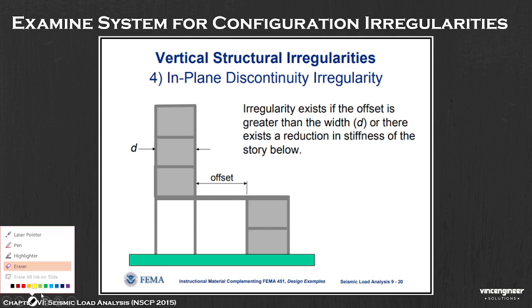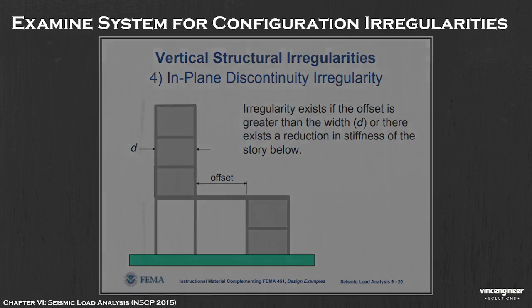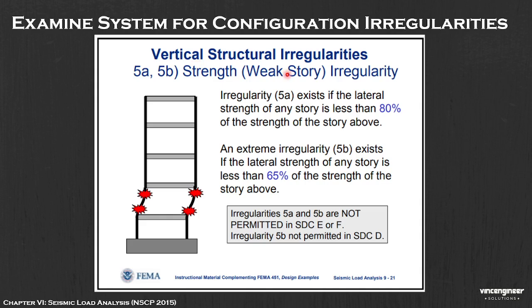In your structures and plans, you should identify the irregularities there. The last is vertical structural irregularity, which exists if the lateral strength of any story is less than 80% of the strength of the story above. You already know this. It is common there. If the lateral strength of any story, let's say the second story, is less than 80% of the lateral strength of the story above it, the third floor, then we have a weak story irregularity.